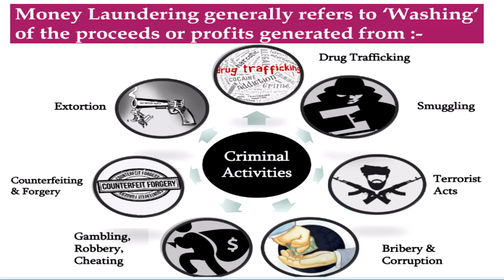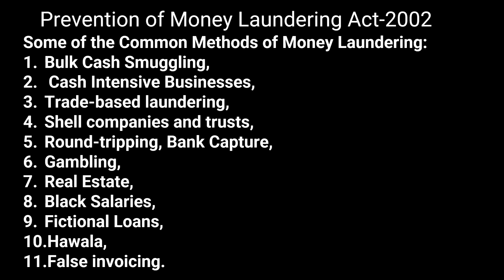Stay tuned. Money laundering generally refers to washing of proceeds or profit generated from drug trafficking, smuggling, terrorism, bribery, corruption, gambling, robbery, cheating, counterfeiting, and extortion. These are all the criminal activities that this money is earned through. And some of the common methods of money laundering are bulk cash smuggling, cash intensive businesses.